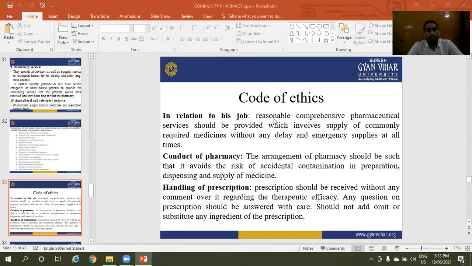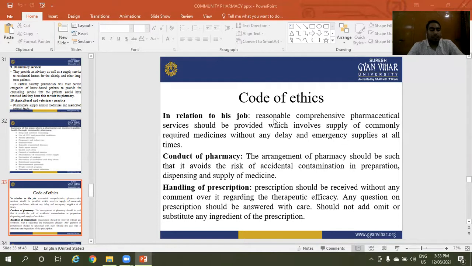Conduct of pharmacy. The arrangement of the pharmacy should be such that it avoids the risk of accidental contamination in preparation, dispensing and supply of medicines. These are the code of ethics.